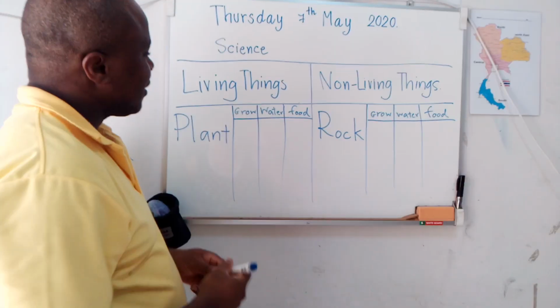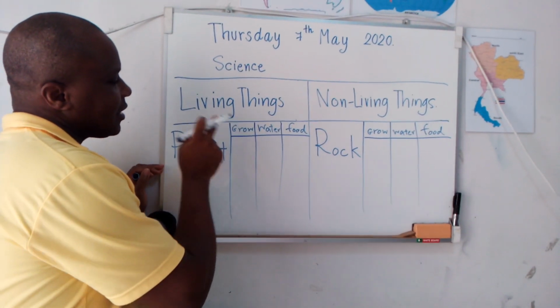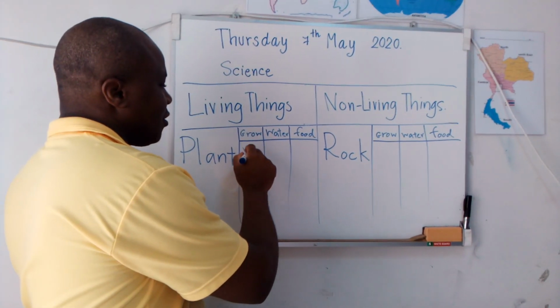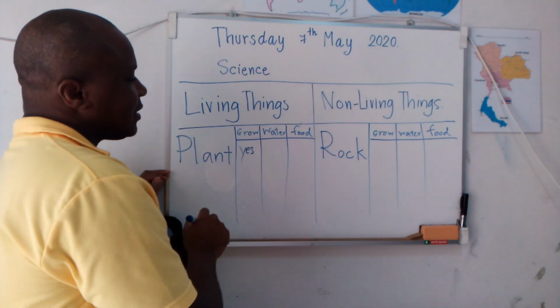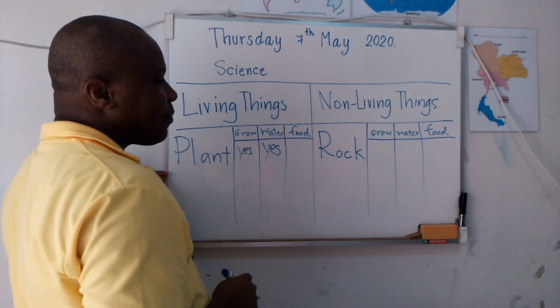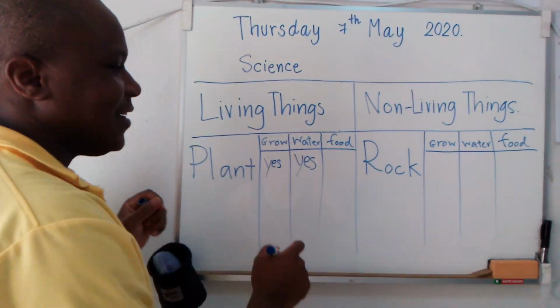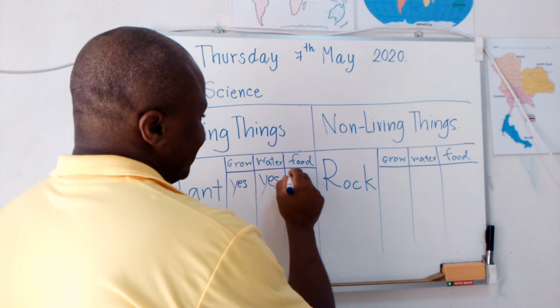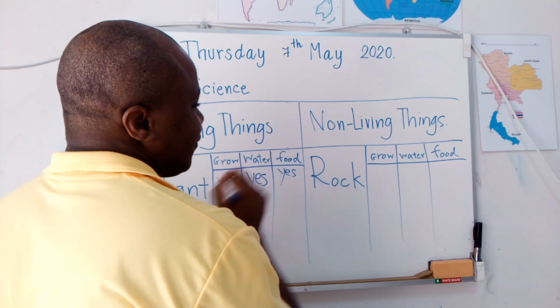Now let me ask you, can plants grow up? Yes. Plants can grow up. Yes. Can plants drink water? Yes. Can plants eat food? Yes. Plants can eat food through soil. So yes, plants can eat food.